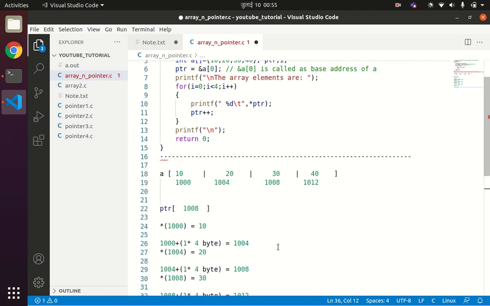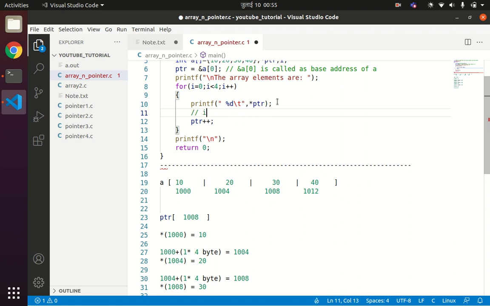In this way you can see we are incrementing the pointer variable every time to point to a new address location. And since array elements are stored in contiguous memory locations, every increment of the pointer will point to the next address location. So I will write it down here: increment the pointer to point to the next address location.